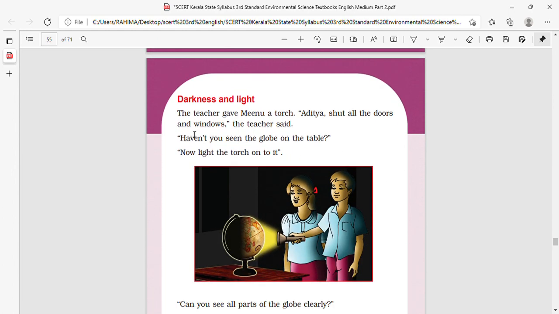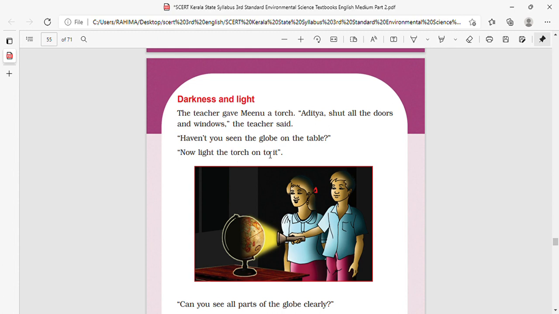Darkness and light. The teacher gave Meenu a torch. Aditya shut all the doors and windows. The teacher said, haven't you seen the globe on the table?